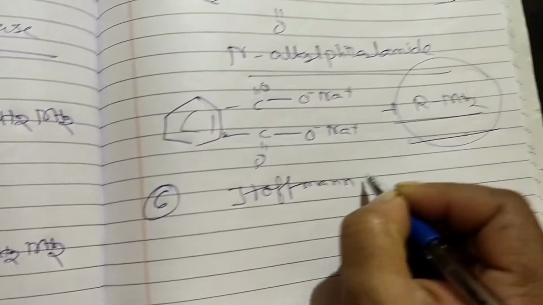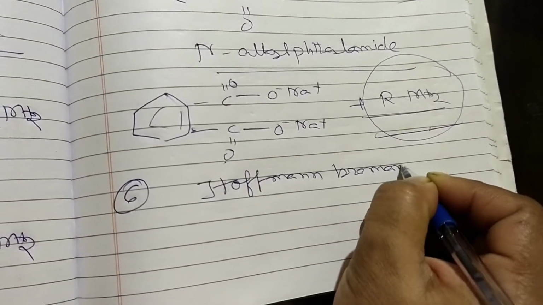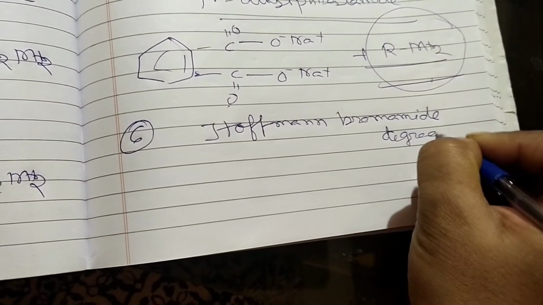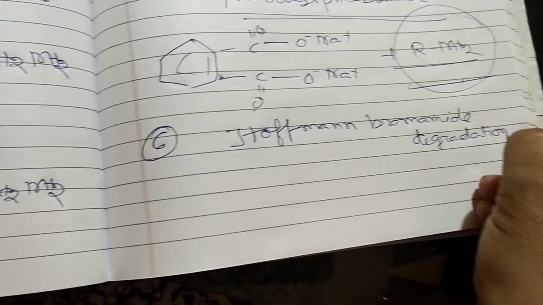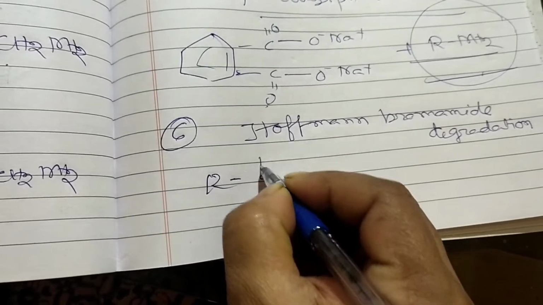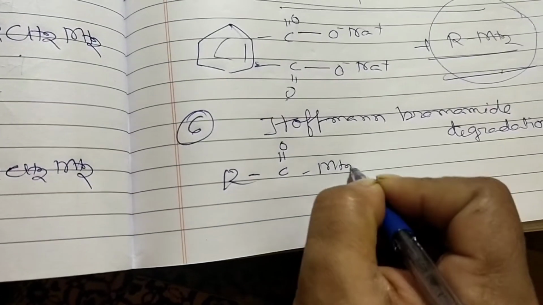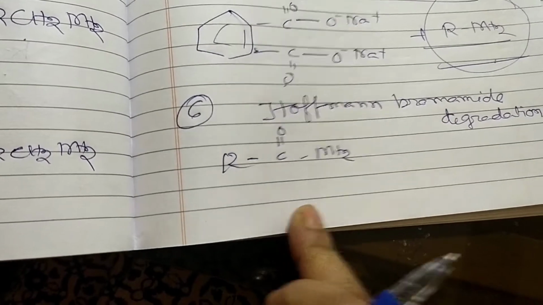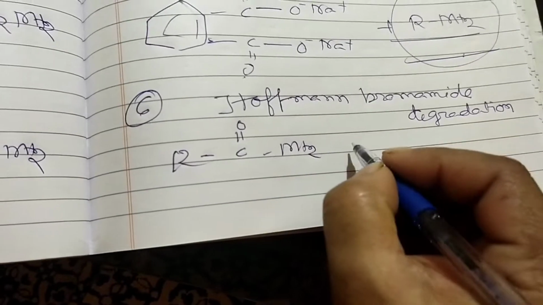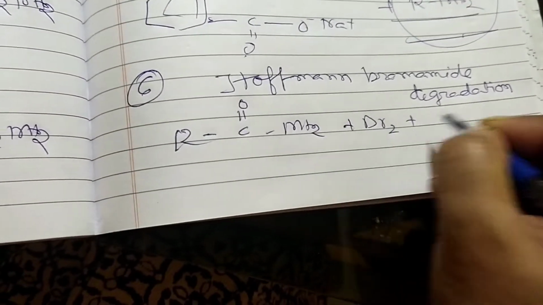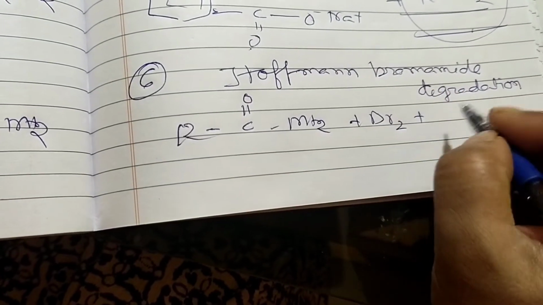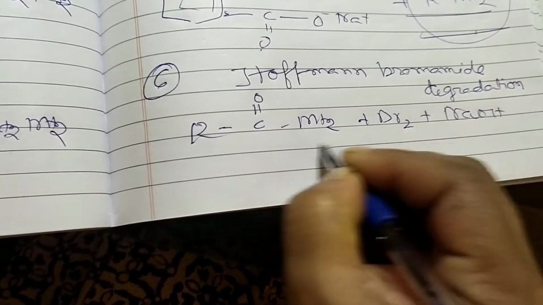So what is coming about the degradation reaction here? You can see here amide, bromamide we have already seen here. So R is C double bond O and NH2. It is the method of preparation of primary amine by treating the amide with bromine in aqueous or ethanolic solution of sodium hydroxide. So it is amide in presence of bromine, and the aqueous or ethanolic solution of sodium hydroxide. So NaOH is coming here.